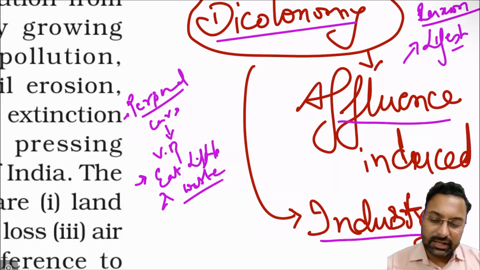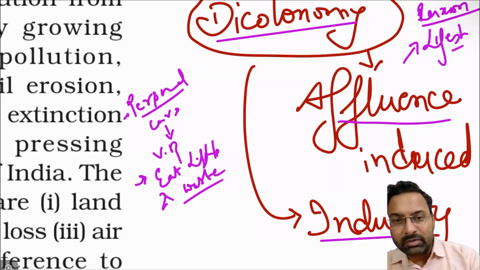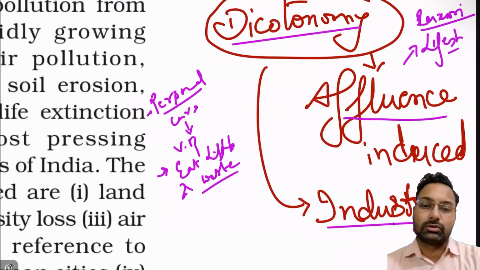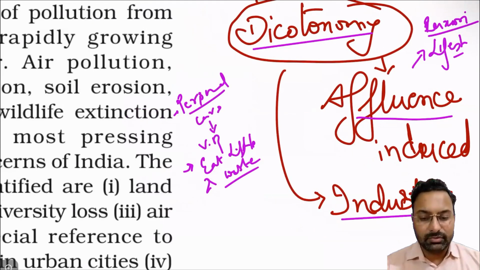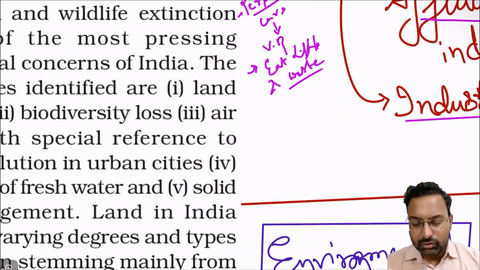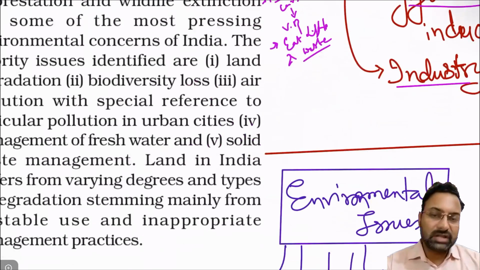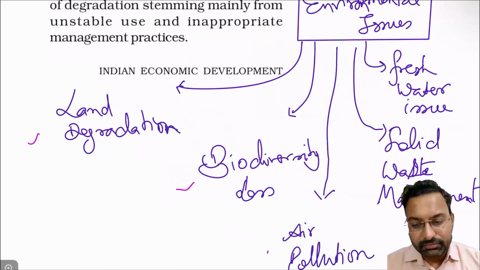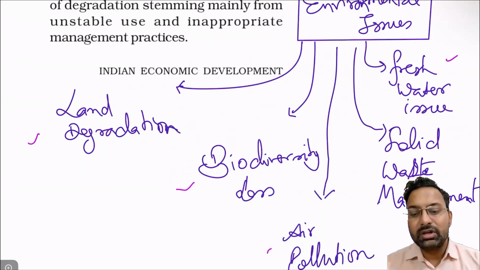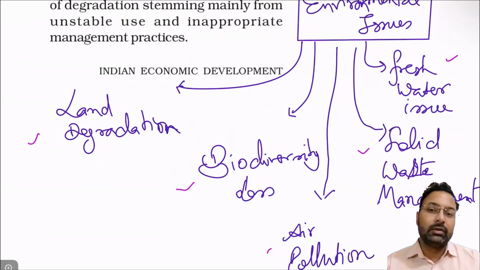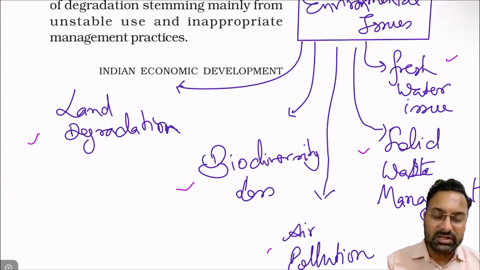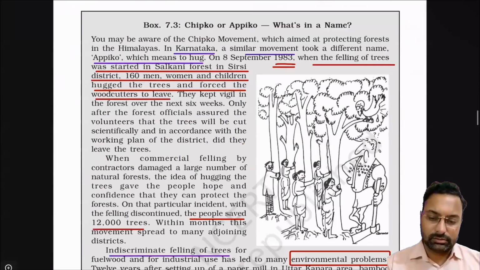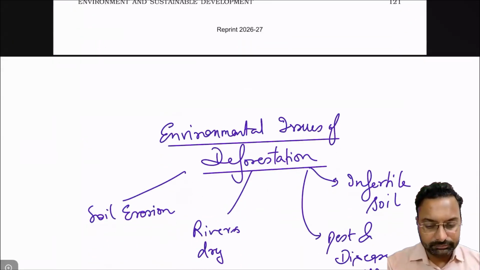So this is the affluence induced environmental issues, challenges that can be there. Another important thing is industry induced environmental challenges, because industry will always degrade the environment. What are the environmental issues that India faces today? Land degradation, biodiversity loss, air pollution, freshwater challenges, and solid waste management. These are the important environmental issues that India is facing today. We will discuss them one by one, and we will come back to this box later.